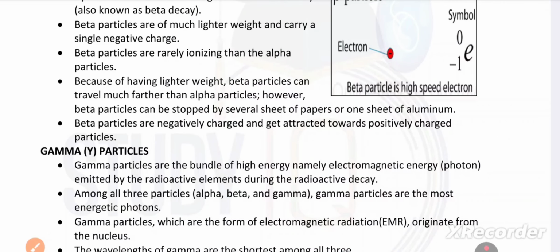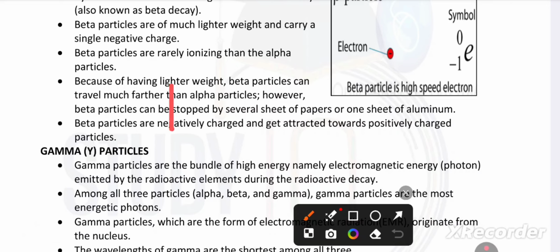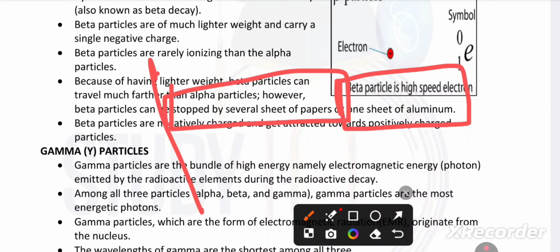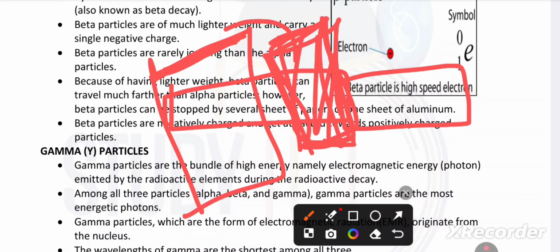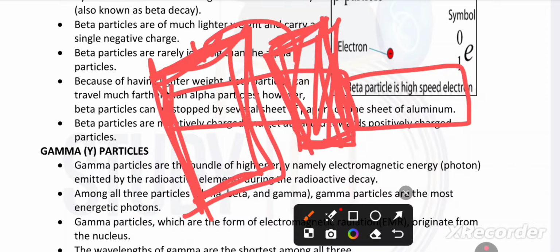Comparing to alpha, it has much less weight, so it can travel some distance and is a little faster. It can be stopped by several sheets of paper or one thin sheet of aluminum foil. That's why 5 or 10 sheets of paper are equivalent to one sheet of aluminum foil.